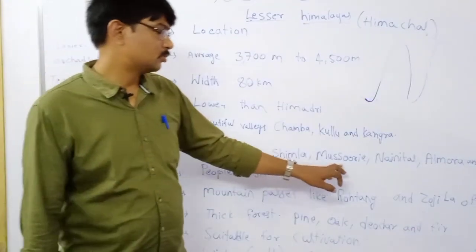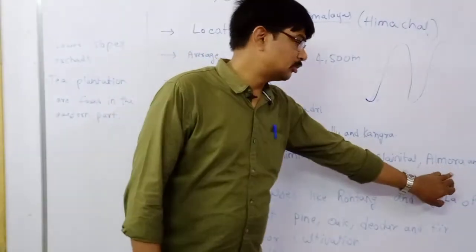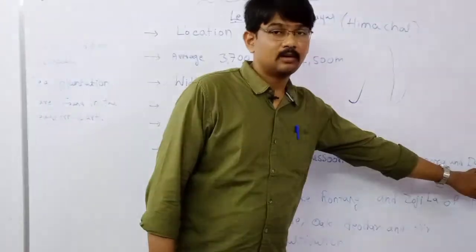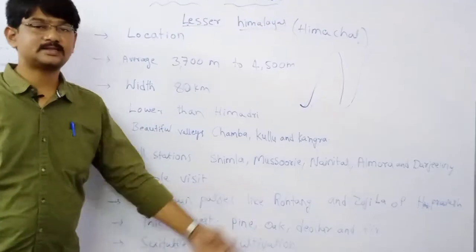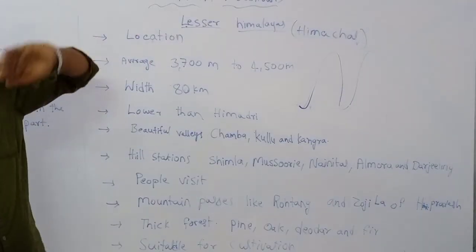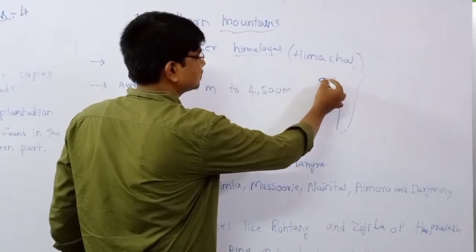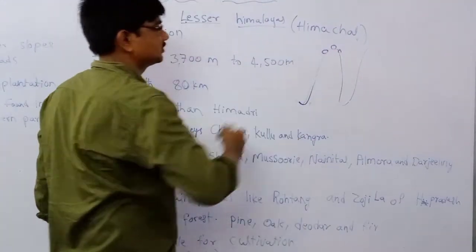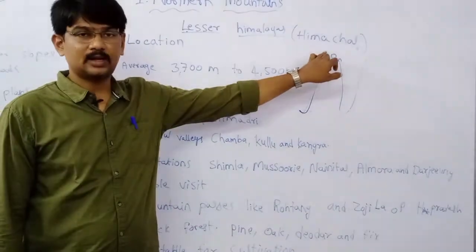Next, what are the hill stations? Shimla, Mussoorie, Nainital, Almora and Darjeeling. These are very good hill stations. Hill stations are located on hills.